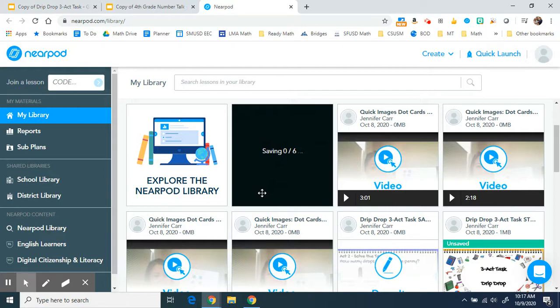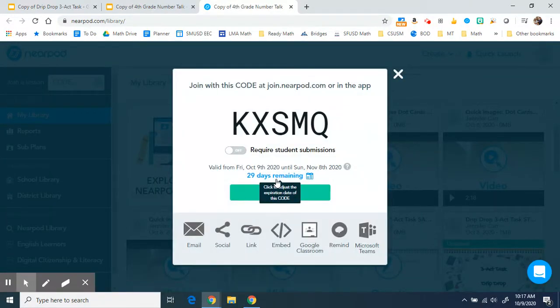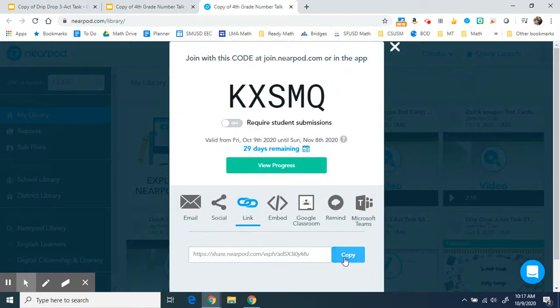Once it's loaded, you can use that lesson to create a student-paced lesson. That would be great for asynchronous or for independent work, and students can click through the slides at their own pace. I'll show you an example. So now I'm taking this lesson and turning it into a student-paced document. If you click right here, you will get a copy of the link. This would be the link you post in your Google Classroom or drop in the chat during your Zoom meeting.